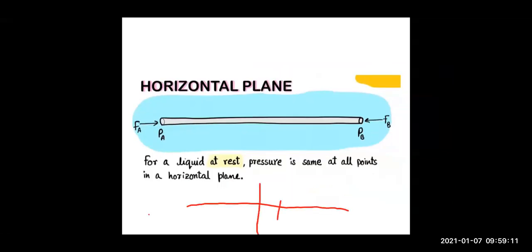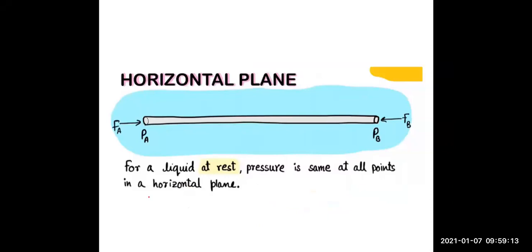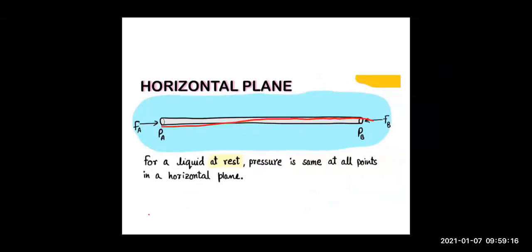Now, if you talk about a horizontal plane, so this is your horizontal plane. Inside this, the pressure is going to be the same at all the points because, children, it is at the same height. Suppose you take this reference point. From here the pressure at each and every point will be the same inside this horizontal plane, because the horizontal plane is at the same height from the reference point.